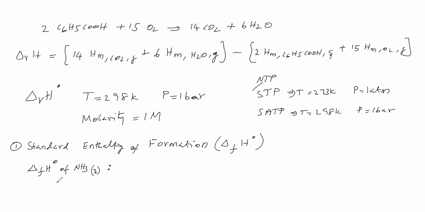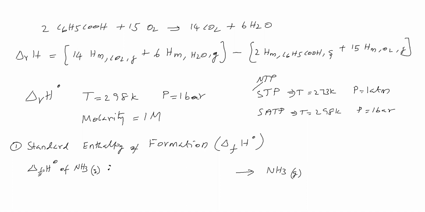Now how to write the equation for this, we'll see. Here f means formation. Formation of what? Ammonia gas. So ammonia gas is formed, it is the product. Therefore, in the equation, on the product side, write ammonia gas. And how many moles should it be? It should be 1 mole.